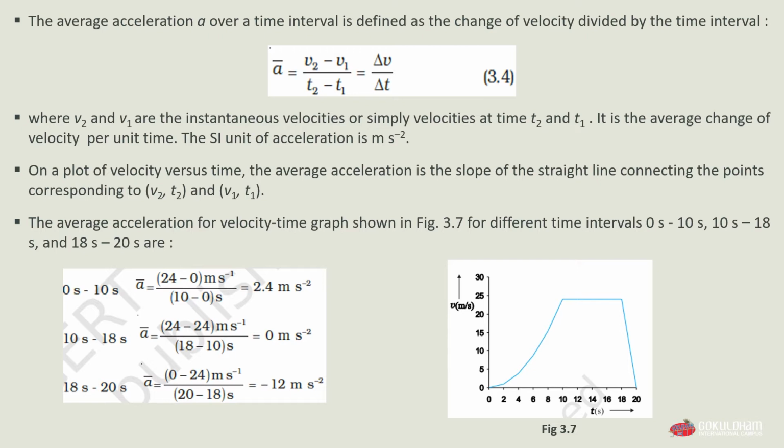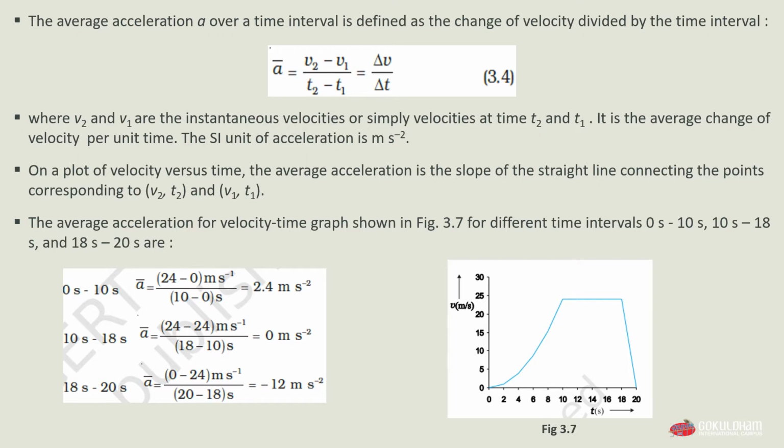So the value of v2 at 10 seconds is 24, and the value of v1 at 0 seconds is 0. So for 0 to 10 seconds, the value of acceleration will be 2.4 meter per second squared.